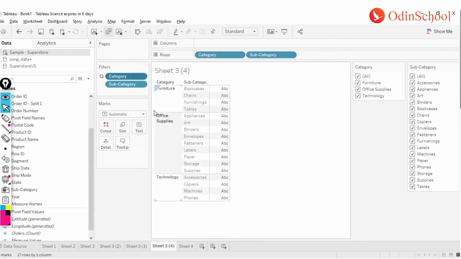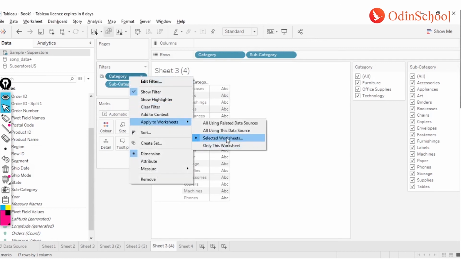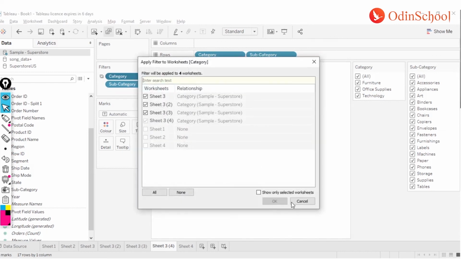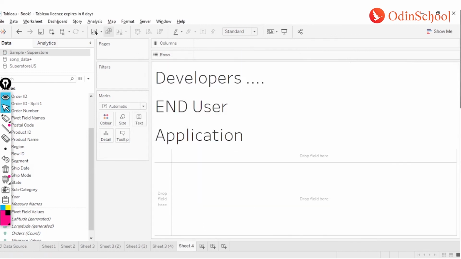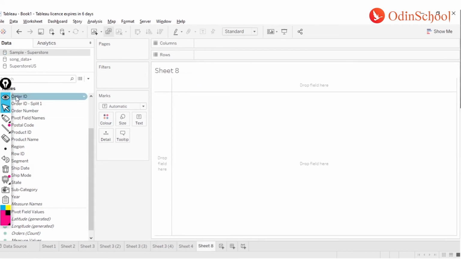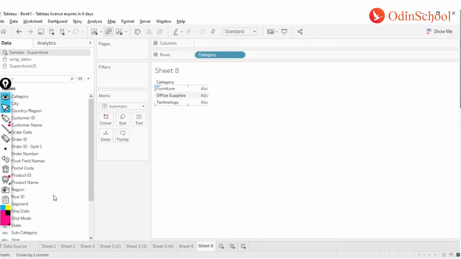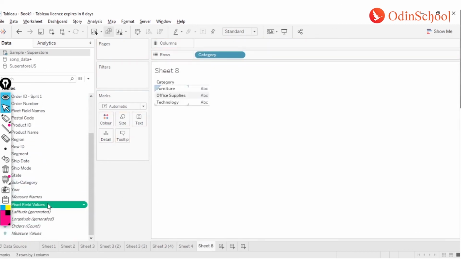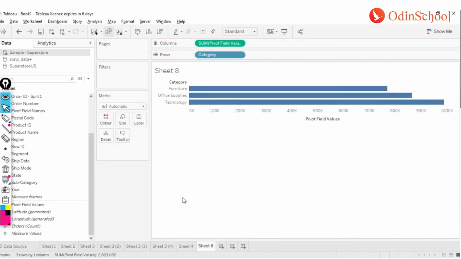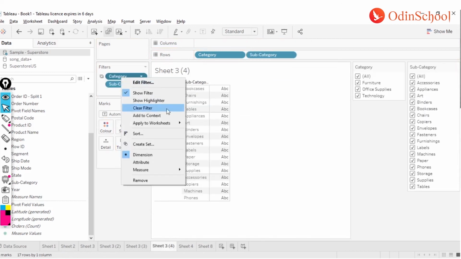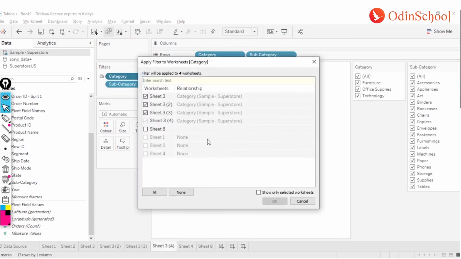And the third limitation, when we are using all worksheets from over here, is that if I create a new worksheet, let's say again the categories by, let's say, the pivot field values over here, this filter is not going to apply on sheet number 8, right? The category filter is not going to apply on sheet number 8. It's going to be blank over here.